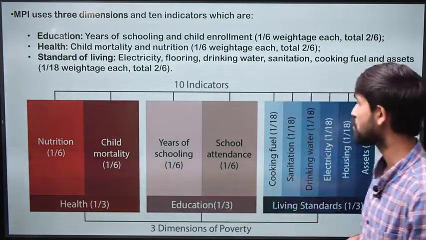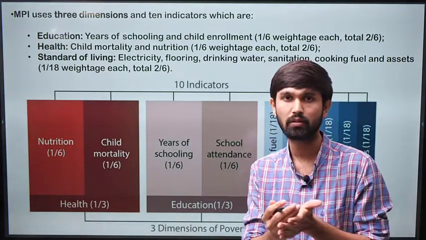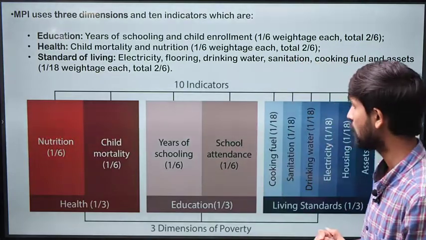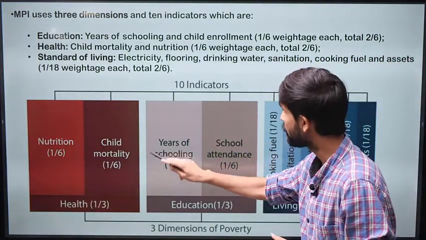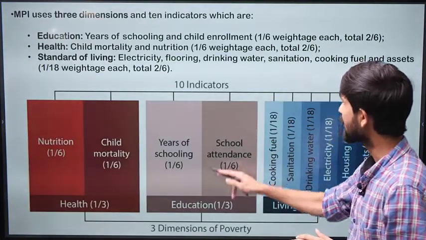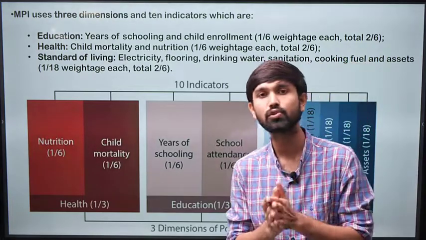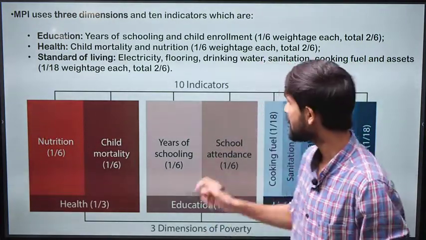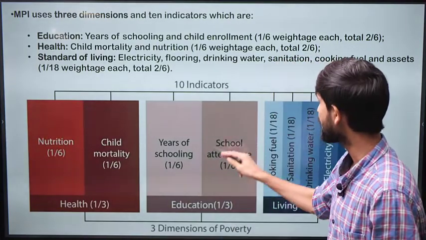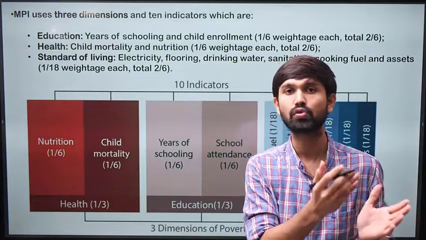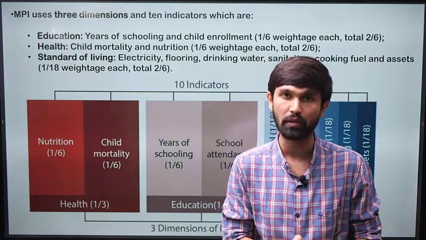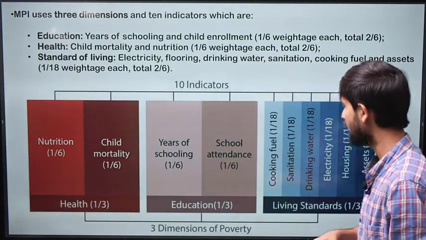Second parameter is about education. Now, how to measure education as a parameter to decide whether or not the person is poor or is able to afford the education or not? That is measured first of all in the years of schooling, and second, it is measured in school attendance. These two parameters can give a picture as to is the young kid able to carry on with the school for a longer time, and second, is he able to attend the school for a long period of days, or is he or she required to leave the school in between. So these become the parameters for measuring education.